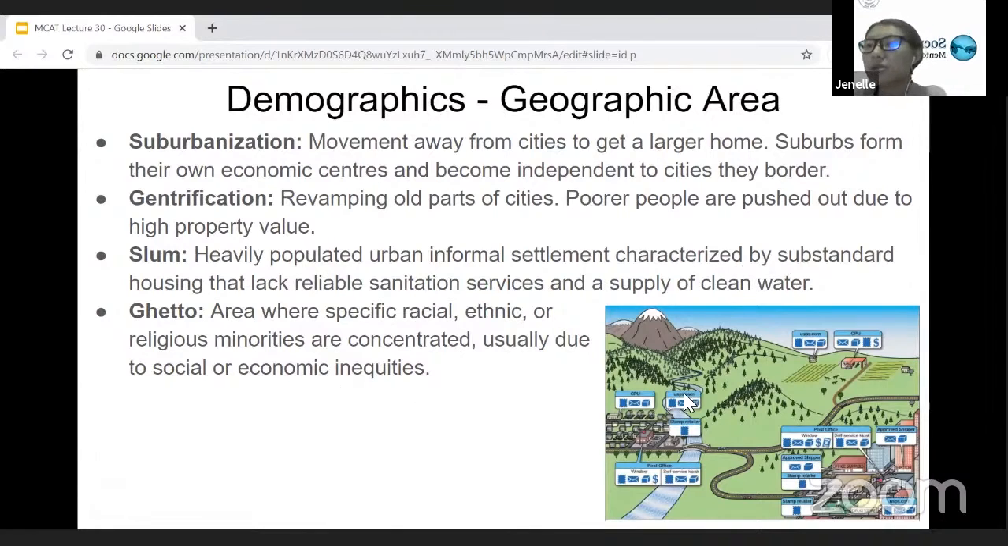So this is just a demonstration of an urban area, a suburban area, I would say, and then the rural areas here.